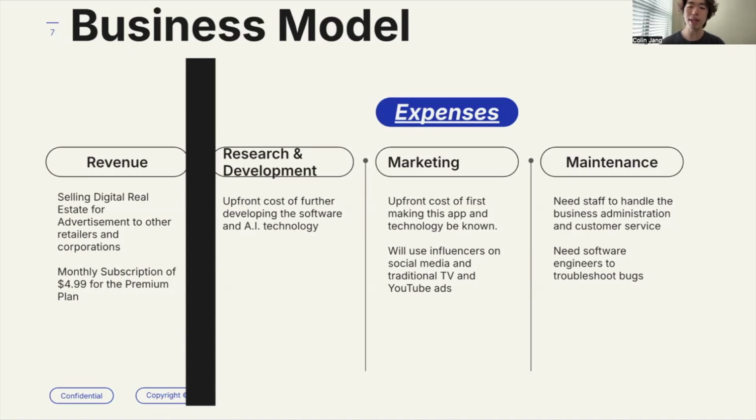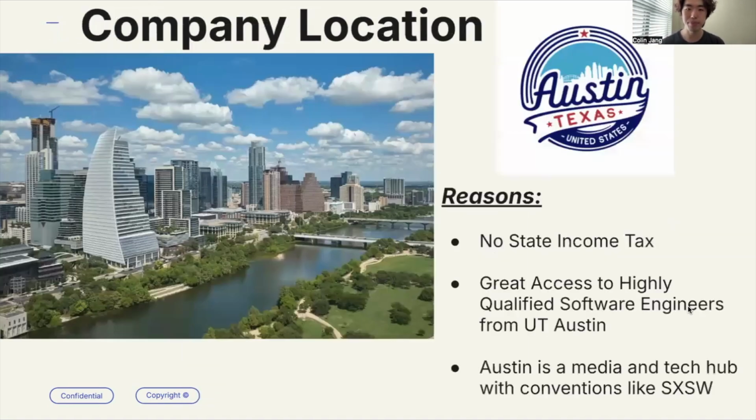The last thing is maintenance. We need staff to handle the business administration, such as handing out paychecks, paying the rent for our office, and also customer service. We need some software engineers to troubleshoot bugs because this is such a new company. We're going to run into them eventually, so we need some help there as well.